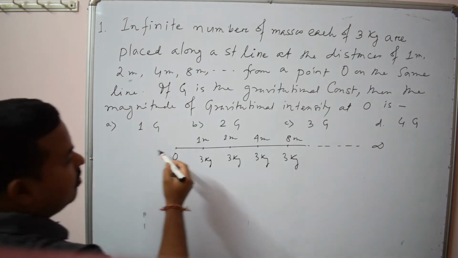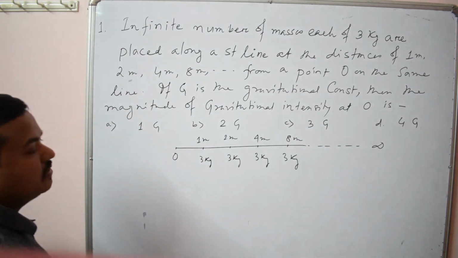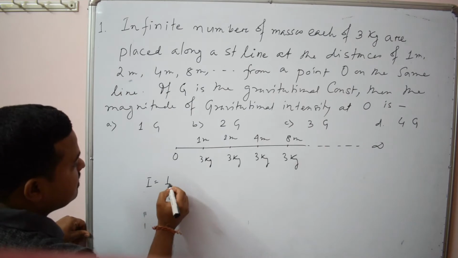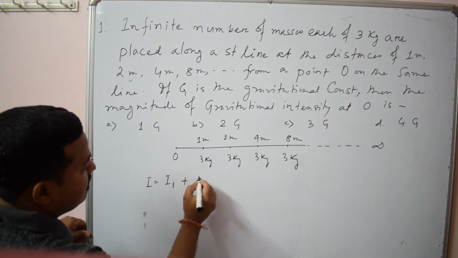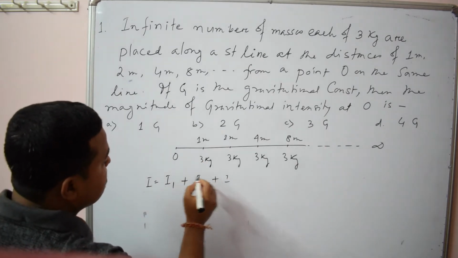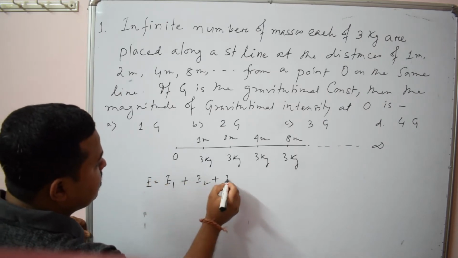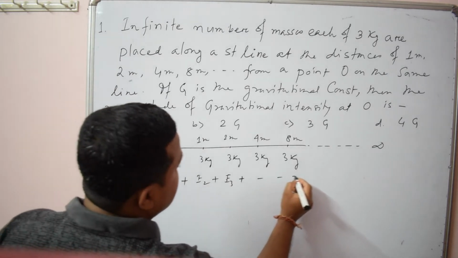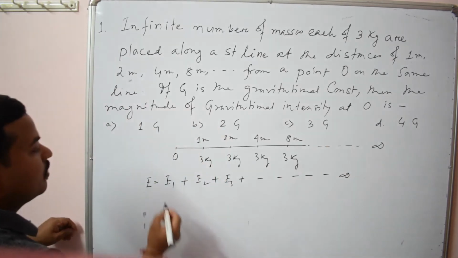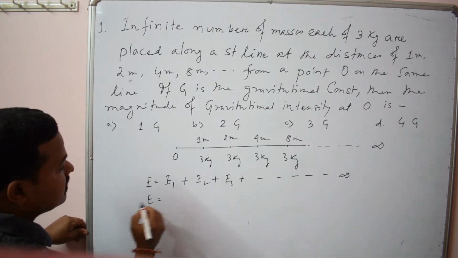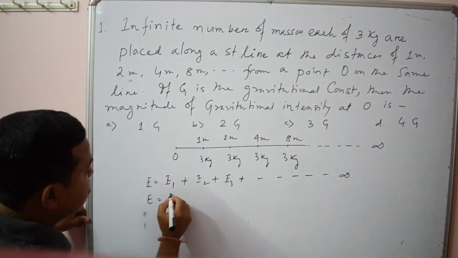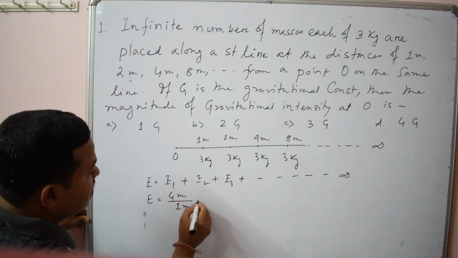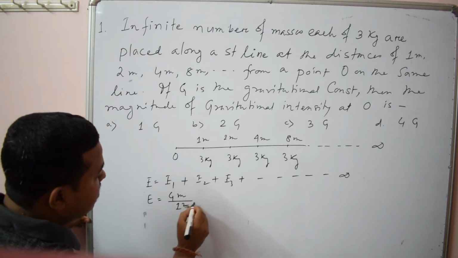Since all the masses are acting along the same line, the total intensity at point O is the sum of the intensities due to each of the masses: E1 plus E2 plus E3 up to infinity. You know the formula of intensity: it is Gm by r square. So here you can use Gm by r square. For a distance of 1 meter, it is Gm by 1 square.